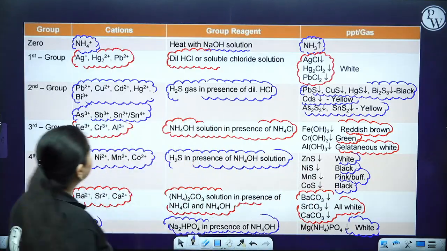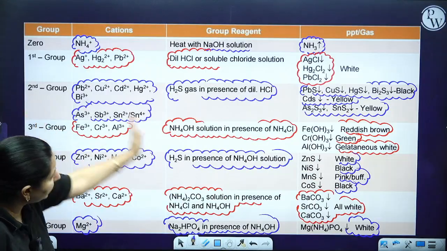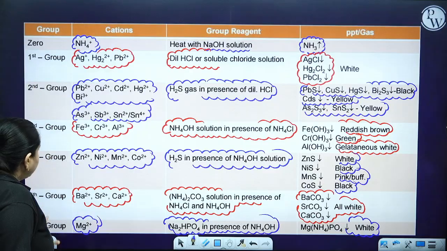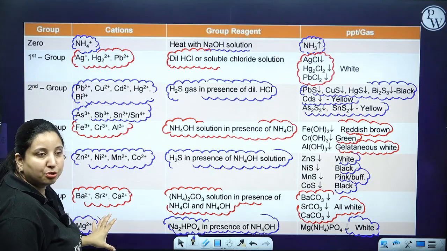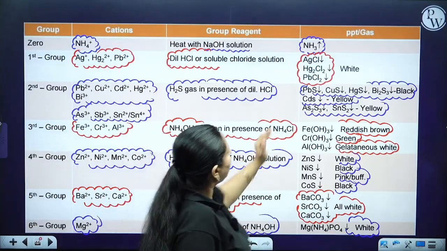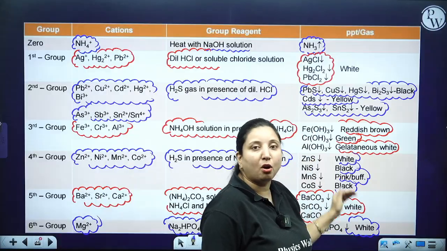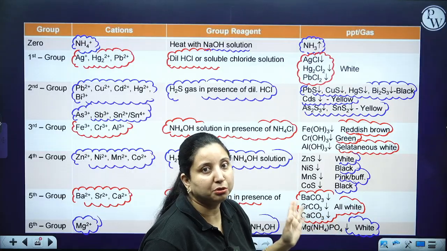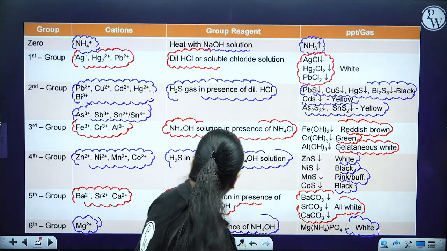So what you have to remember, basically this complete chart you have to remember over here. This complete chart is important for us. What are the group members, cations you should know, what are the group reagents, and what type of precipitate or gas or observation you are going to get. These all things you have to remember over here. Okay.